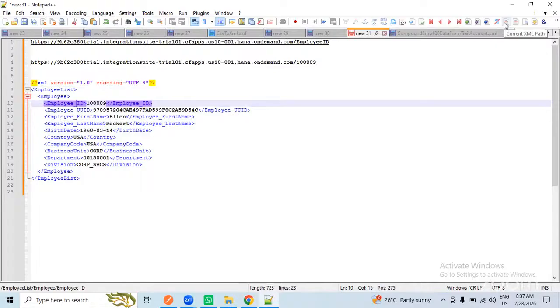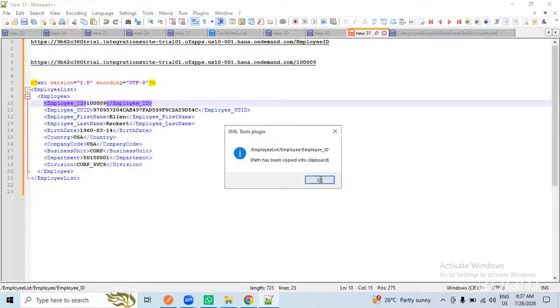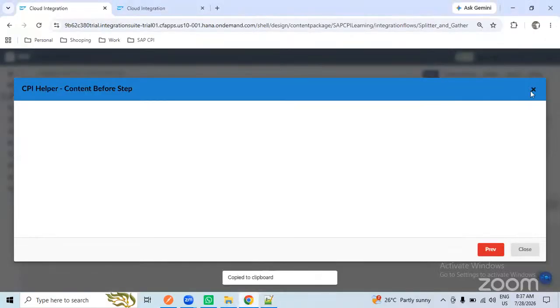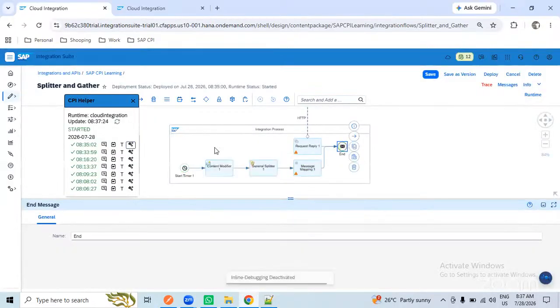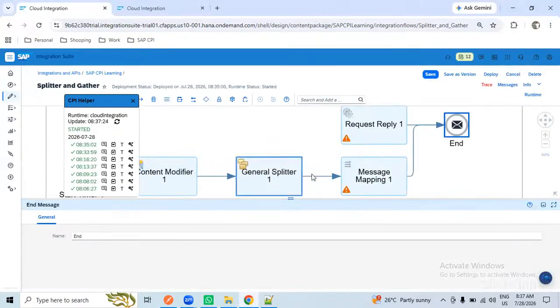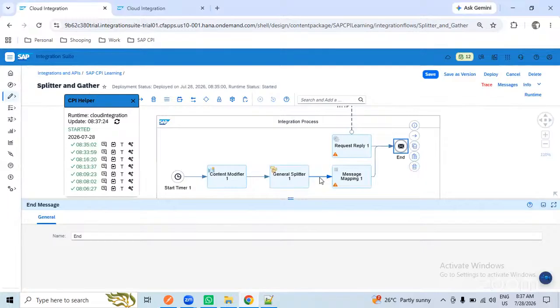Okay. I just want this employee ID, so I will copy the XPath of this one. And I will use another content modifier so that I can store my data into the property. There are two positions where I can store my employee ID. After the splitter, I will get only one employee ID at a time. After the message mapping also, I will get one employee at a time. So either you can use the content modifier after general splitter one or message mapping one.